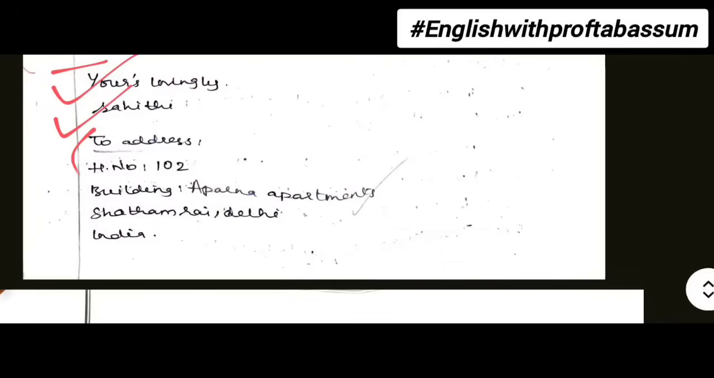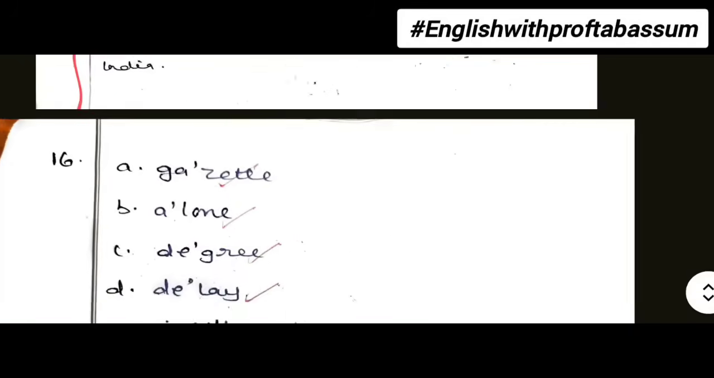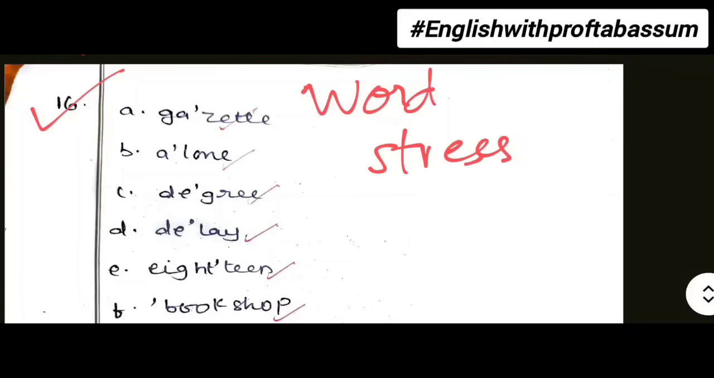The to address, okay? Now moving on to the next bit, that is bit number 16, that should be written before bit number 17, but student has written this way. So for this one also you must write bit number 16 ABCD and then the word. This bit is word stress. So in this one, if the word is ending with ZETTE, that means you must mark stress on the last syllable, gazette. So mark stress before Z.